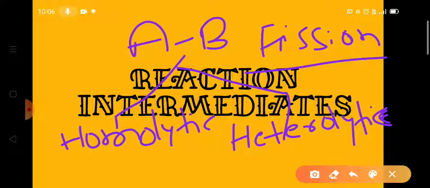Homo means same, and this means breaking. So in this type of breaking, what happens? The bond breaks in such a way that the bond electron pair is distributed among the bonded atoms equally.